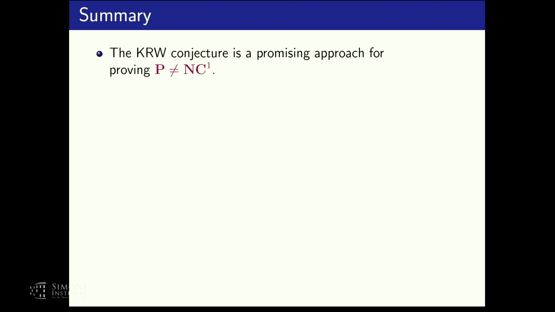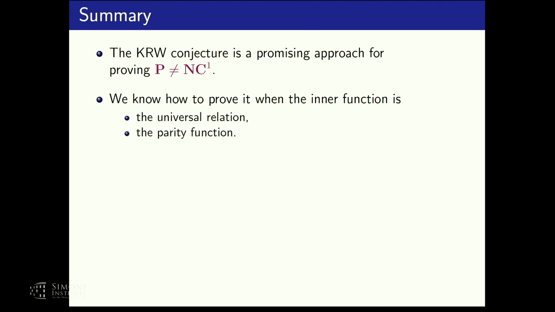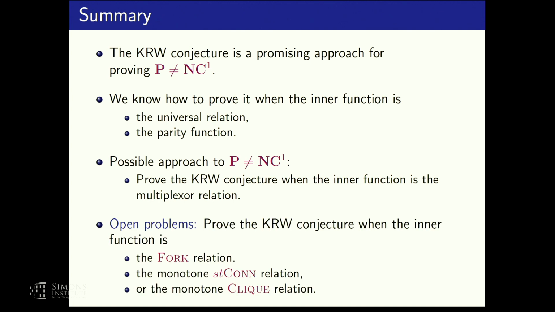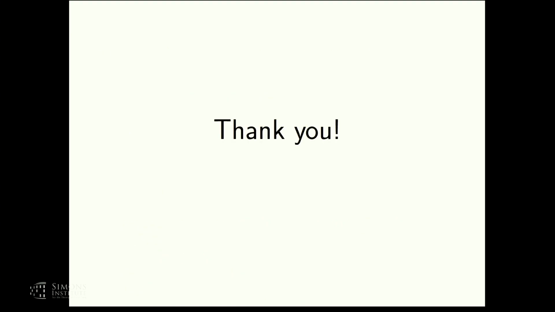So let me wrap up. The KRW conjecture is a promising approach for proving that P is different than NC1. We know how to prove it when the inner function is the universal relation or the parity KW relation. And a possible approach to go further is to prove it when the inner function is the multiplexor relation. And some concrete open problems that I think are good would be to prove the KRW conjecture when the inner function is the fork relation, the ST connectivity relation, or the clique relation. Thank you very much.